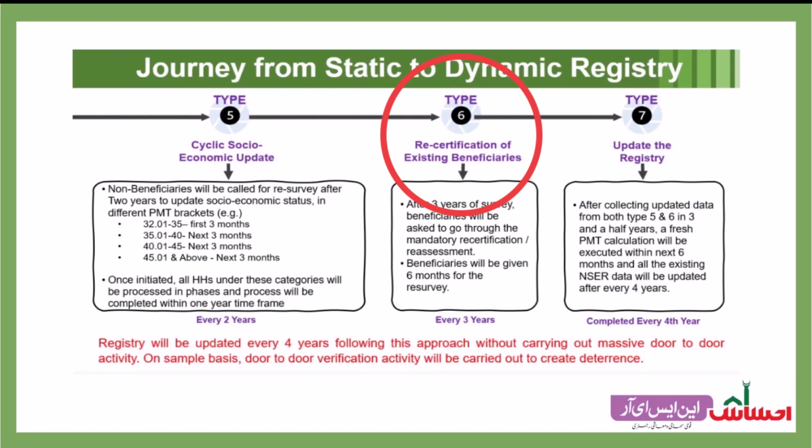Benefits of households not participating in the recertification process, we planned, would be suspended after 6 months and would remain suspended until their recertification. After the completion of the cyclic socioeconomic update for non-beneficiaries and recertification of existing beneficiaries, the Ehsaas database would be updated and the overall registry would then be launched again.